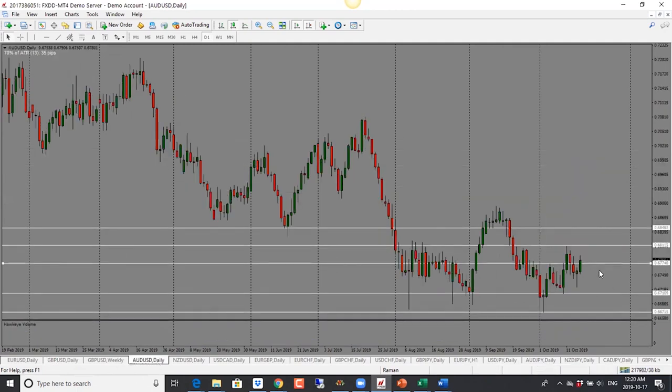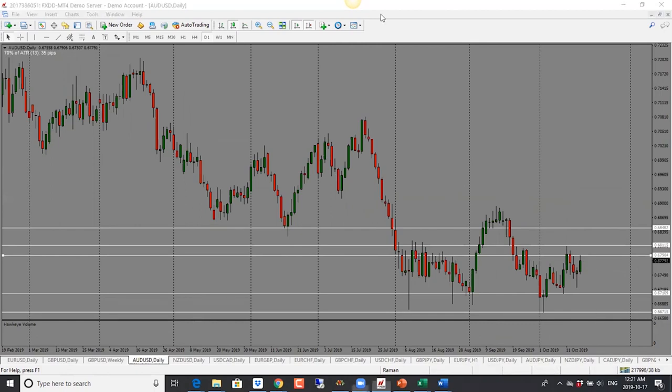Aussie dollar here, this one has already moved up. We had a bullish pin bar here, so now price has moved up. It is into resistance now at 0.6790. If price does not go through this level, this one could turn. If it holds below 0.6790, this one could turn.